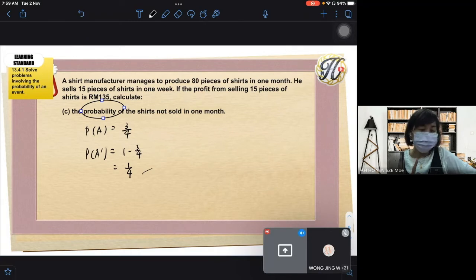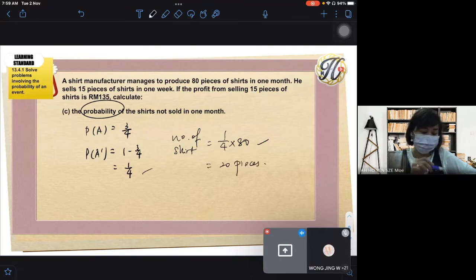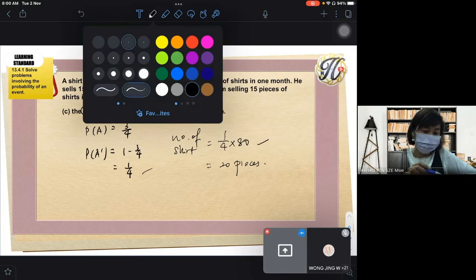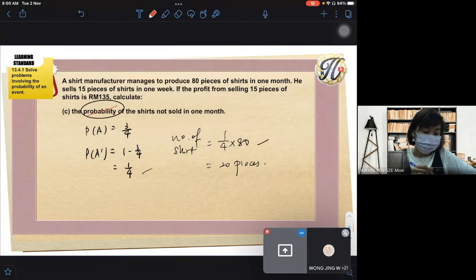Except if the question mentioned, find the number of shirt not sold in 1 month, then it will be 1/4 times 80, number of shirt. So you don't follow the textbook. Sometimes the textbook has a mistake. If you want to use the answer from the textbook, which is 20 pieces, then you should change the question to find the number of shirt, not probability.